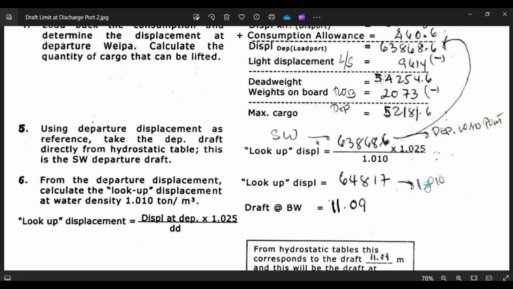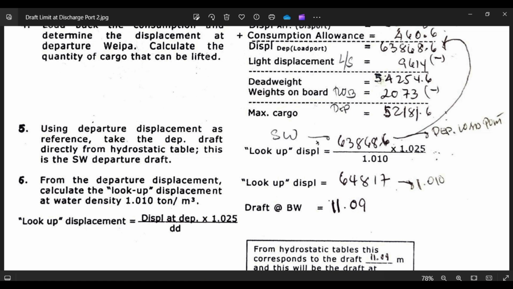So with this formula, guys, we apply this formula of what will be his draft if the density is 1.012. That will be displacement times 1.025 over 1.012.